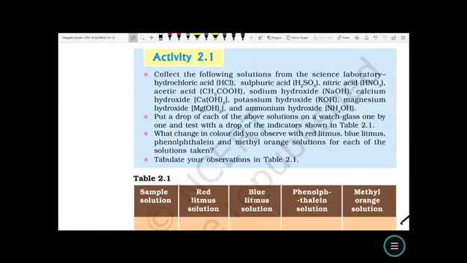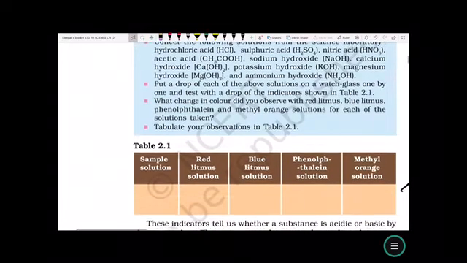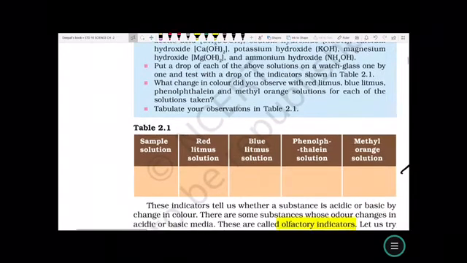Put a drop of each of the above solutions on a watch glass one by one and test with a drop of indicator. What change in the color did you observe with red litmus and blue litmus, phenolphthalein and methyl orange solution for each of the following?